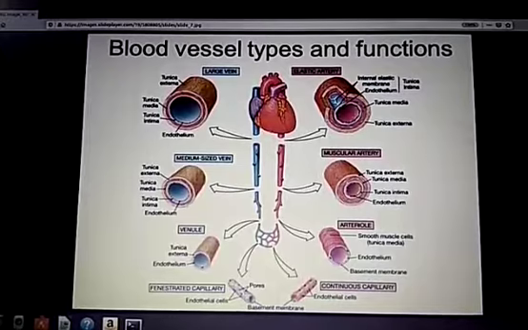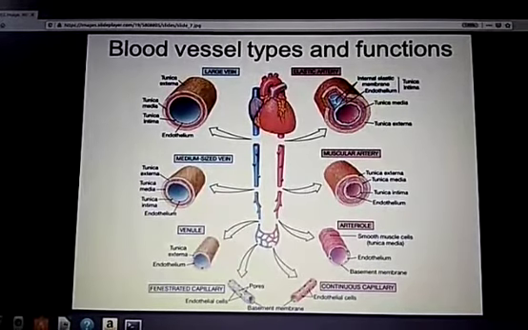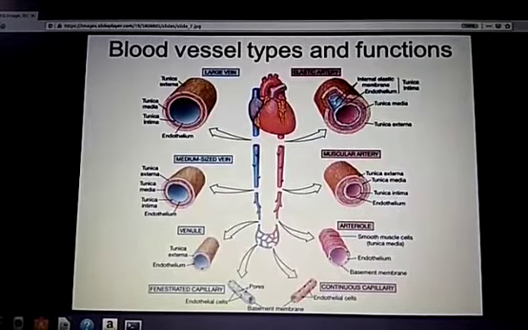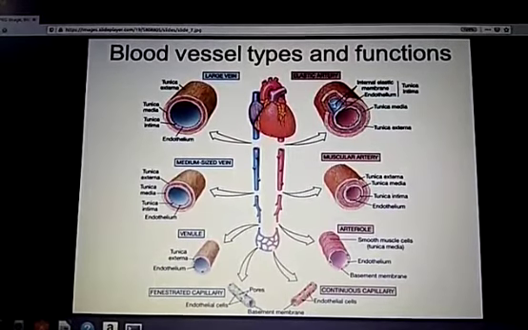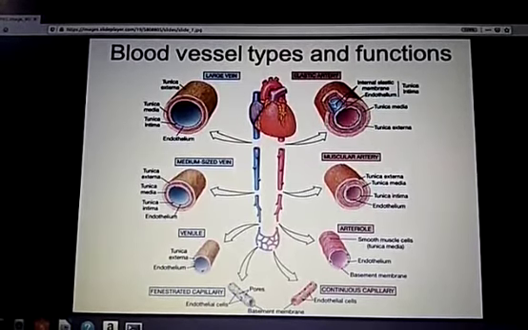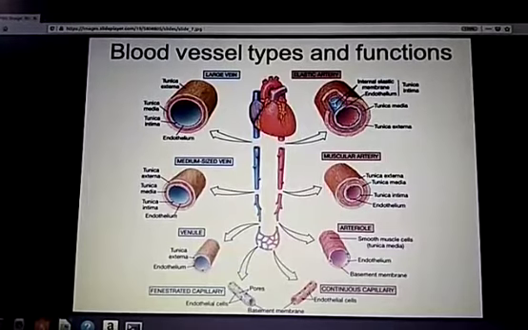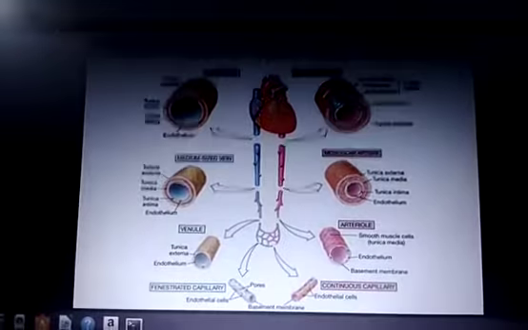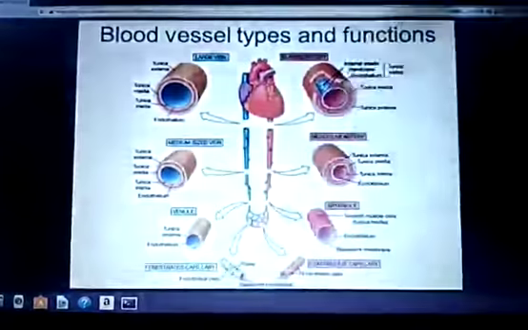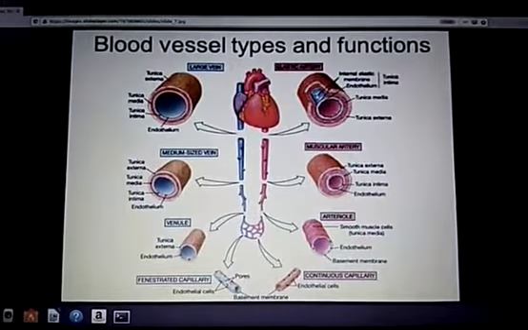Tunica interna or tunica intima is the innermost layer, tunica media is the middlemost layer, and tunica externa is the outermost layer. One more thing you have to keep in your mind, that tunica media in artery is thicker than that of vein.